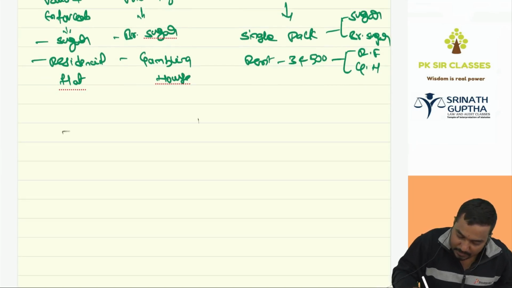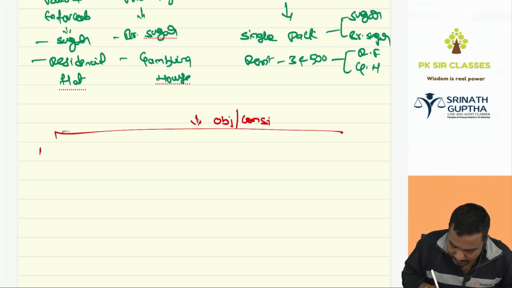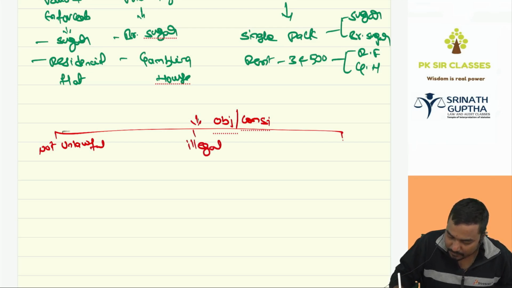What is this chapter? The objective and consideration should not be unlawful, should not be illegal, should not be opposed to public policy.